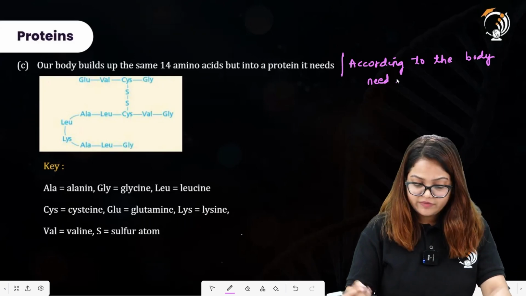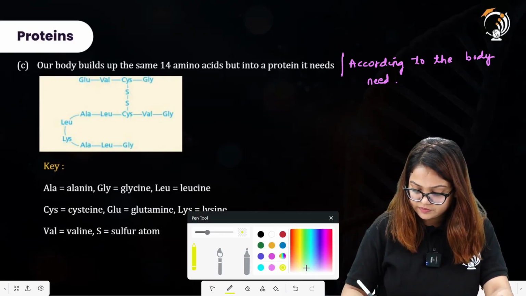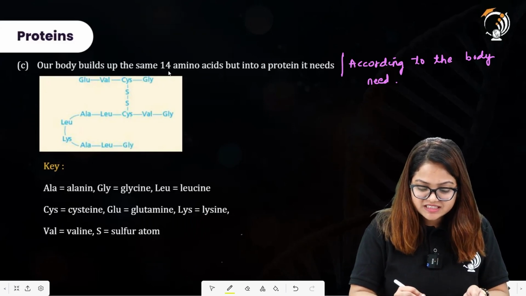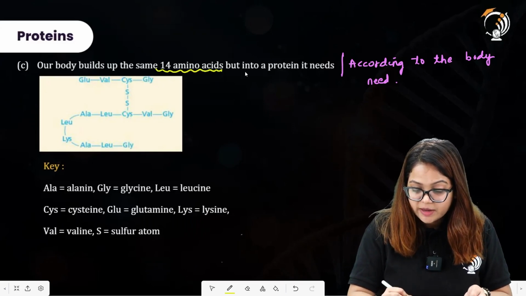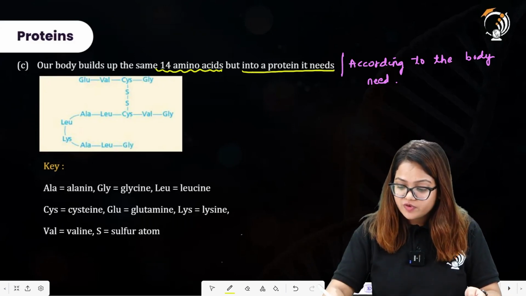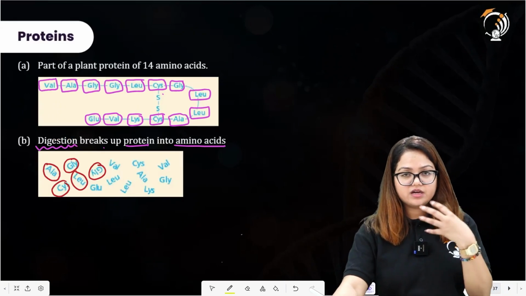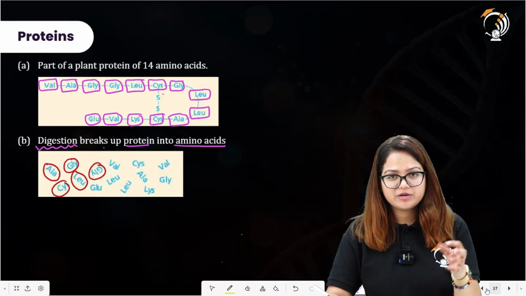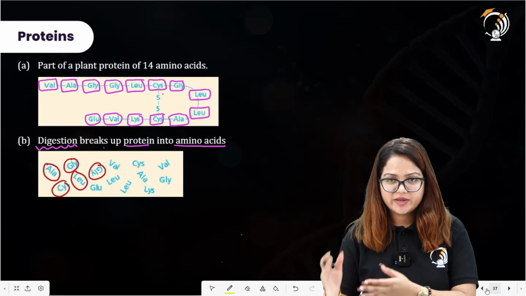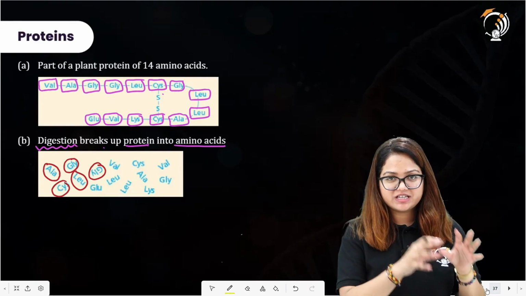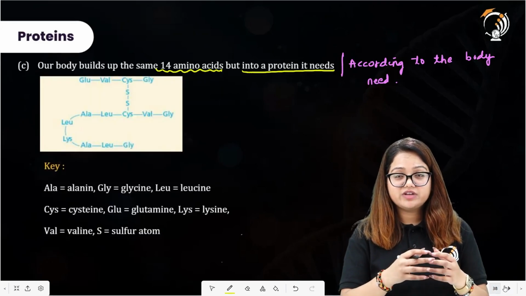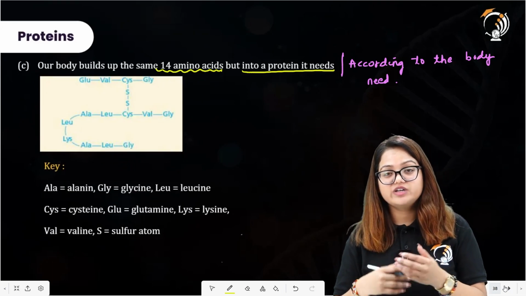Here we have: our body builds up the same 14 amino acids, but into a protein it requires. So first, what happened? We had this food component protein in our body. We broke it down into several amino acids. All of the amino acids were released from that protein component. Now these amino acids will be rearranged in order to have a different kind of protein.